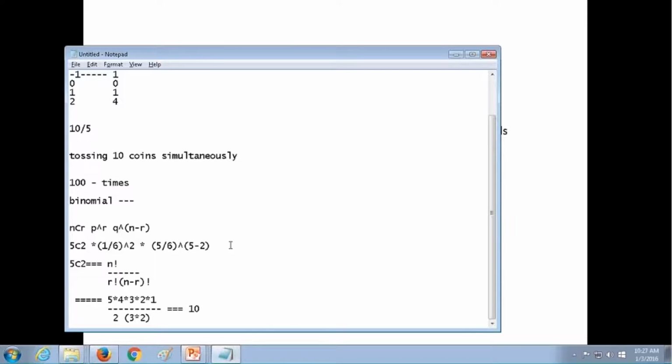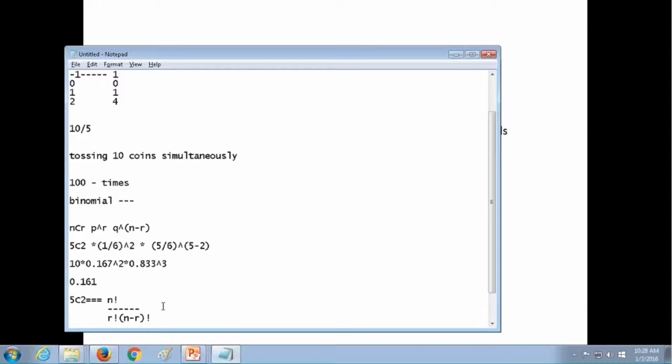Instead of 5C2, now you can substitute 10. Okay. 10 into what is the result? 1 by 6 into 1 by 6 to the power of 2. What is the result? Here 1 by 6 would be 0.167. 0.167 to the power of 2, into the failure would be 0.833 to the power of 5 minus 2, which is actually 3. And if you are solving this, you would get a result of 0.161, right? This is the probability that you would get. This is the result that you would get using the formula.